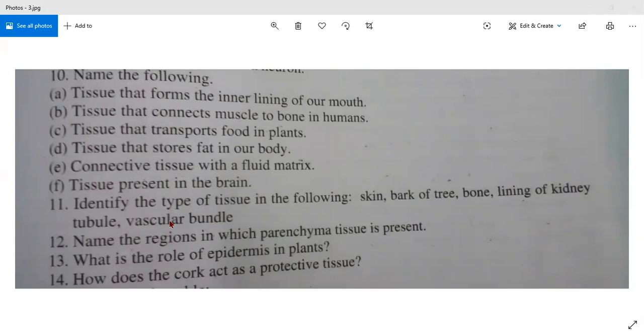So when water is moving to different parts of the plant, which tissue is doing that? We have done two parts, xylem and phloem. So is xylem or phloem doing the movement of water? Xylem. Xylem does the movement of water. So in the vascular bundle we have both the names, xylem and phloem.